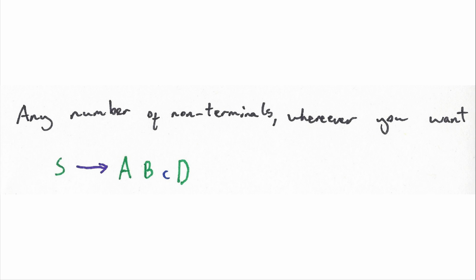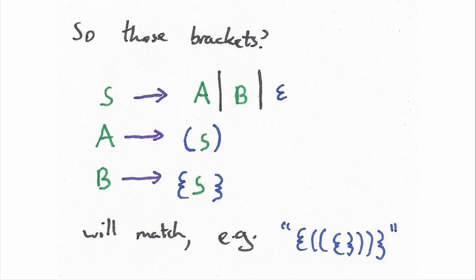So if we want a matching set of parentheses and a matching set of brackets, we can imagine we have a starting rule S, which can be either A or B or an empty string.